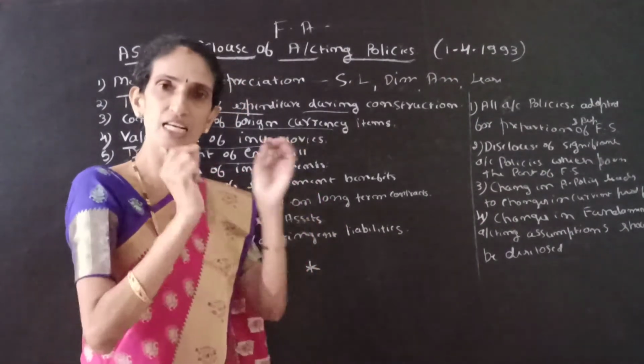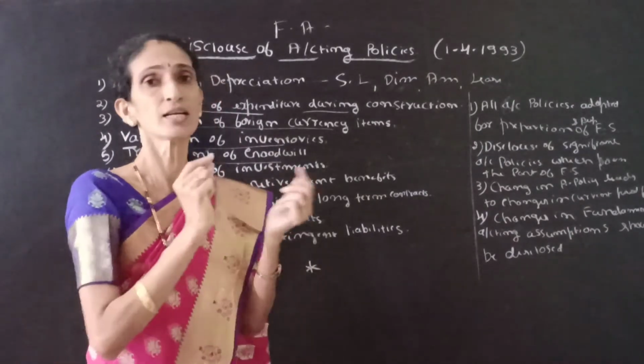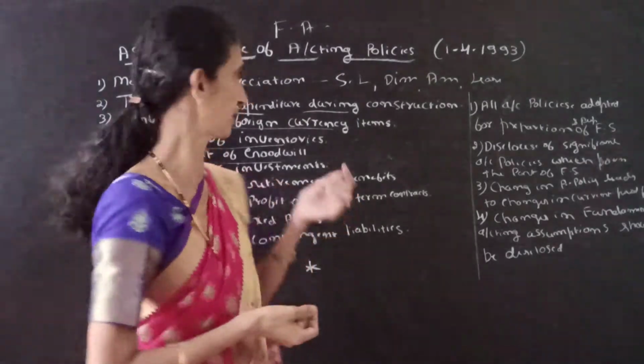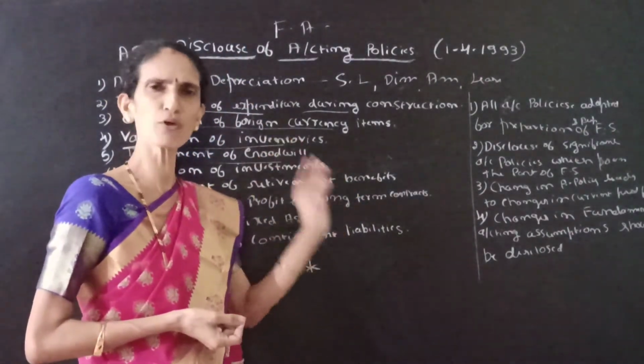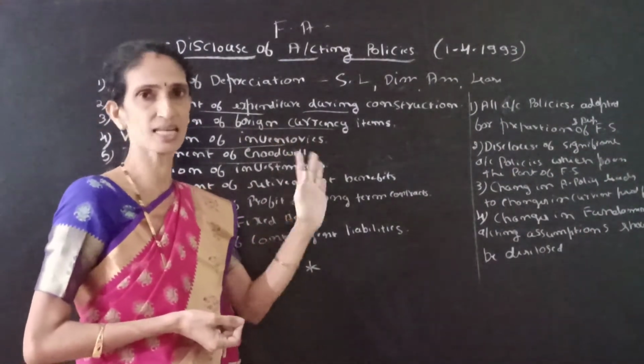It is related to all types of institutions. It may be trading, non-trading, sole trading, or joint stock company, partnership, anything. Everything is disclosed as per the accounting standard.